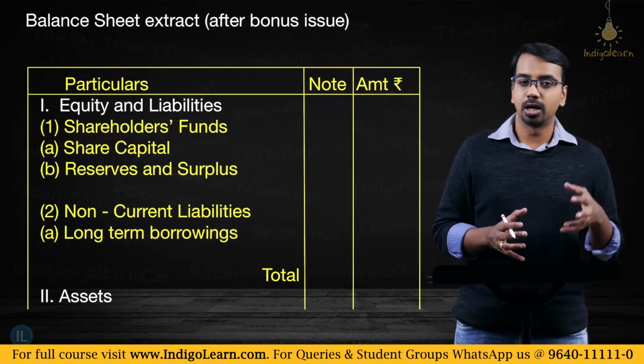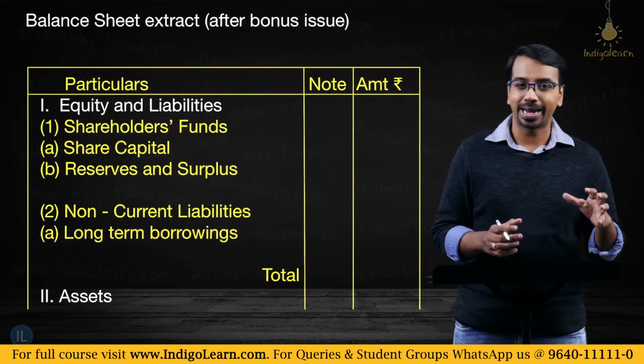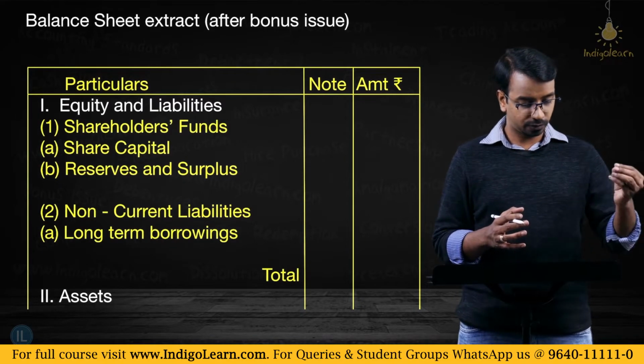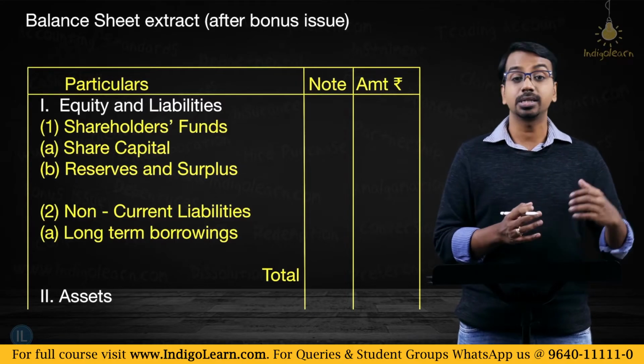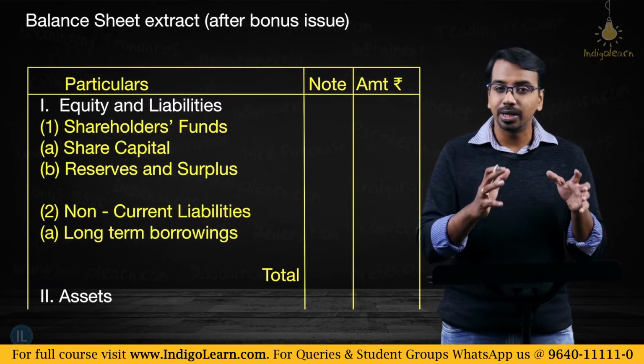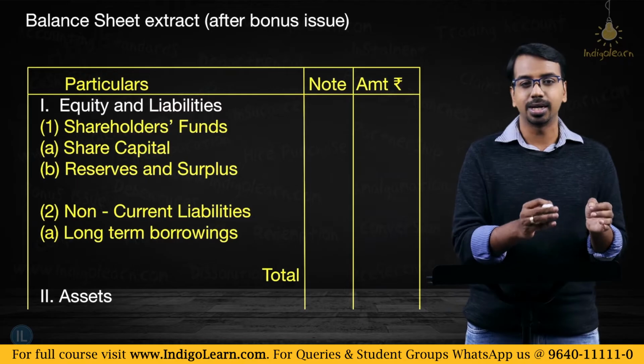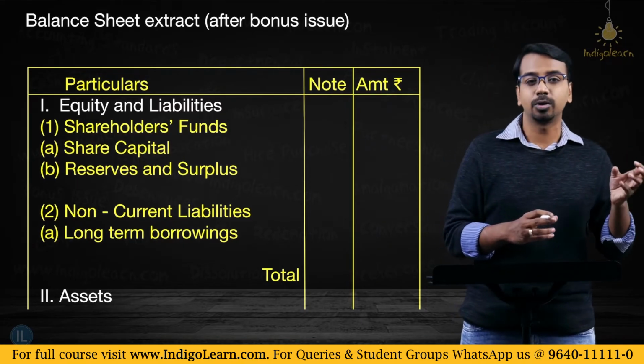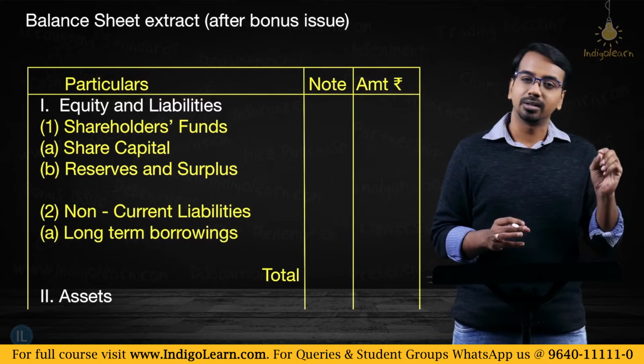Now that we have passed the journal entries, let us prepare the extract of balance sheet. What is the information given in the question? We have information of capital issued, reserves and surplus and secured loans, which means we will need to give the extract for these three items only. You are not required to give the extract on the asset side because you do not have the complete information.